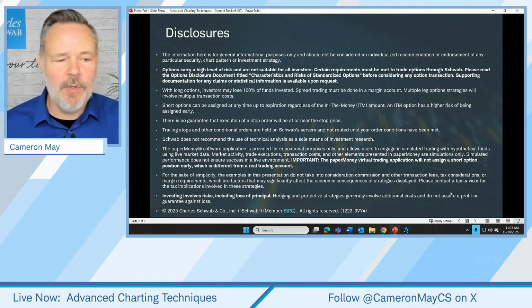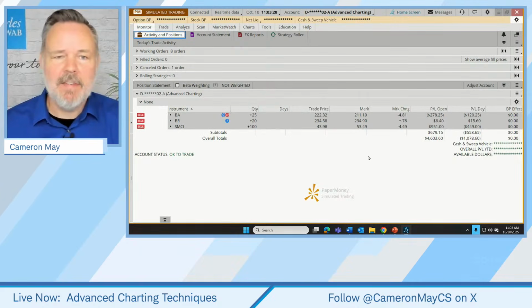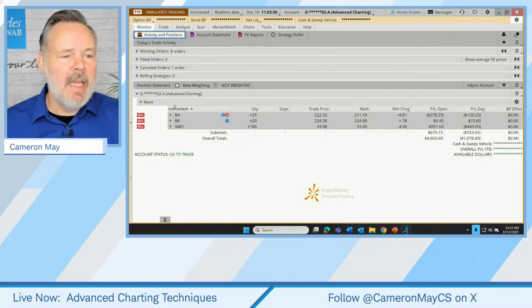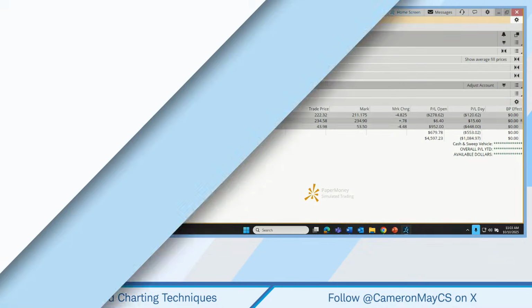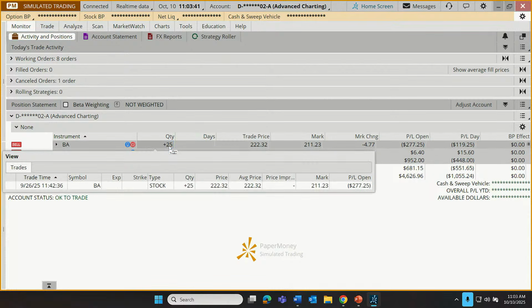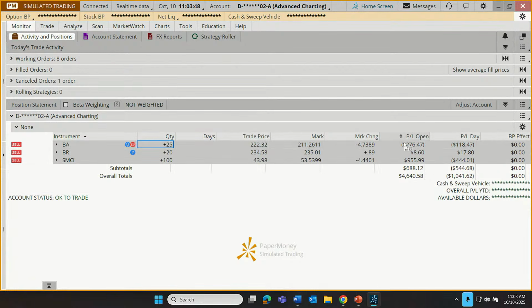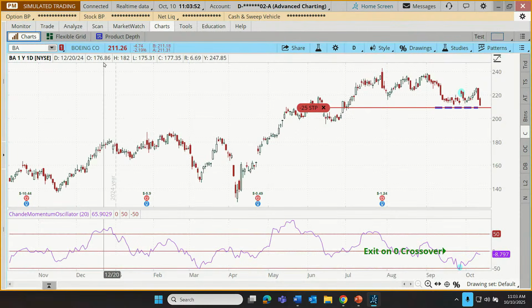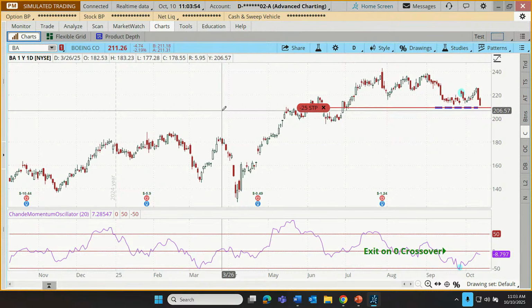All right, so let's go to the Thinkorswim desktop trading software platform. Here are our 3 current positions. So we have Boeing, we have BR, we have SMCI. Let's see what's going on with Boeing. We bought 25 shares. Was this last week's trade? Let's see. Nope, that was a couple of weeks ago. All right. But this trade is down at $276 at the moment. Let's go see what the technical logic of this trade was. So this was built on what's known as the Chande momentum oscillator.